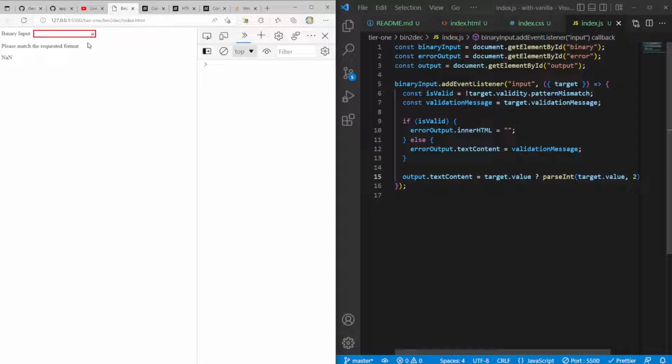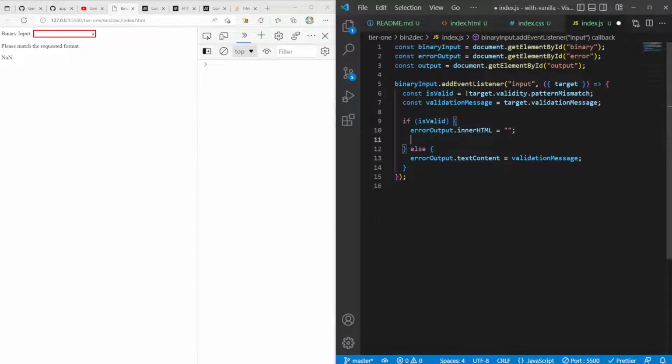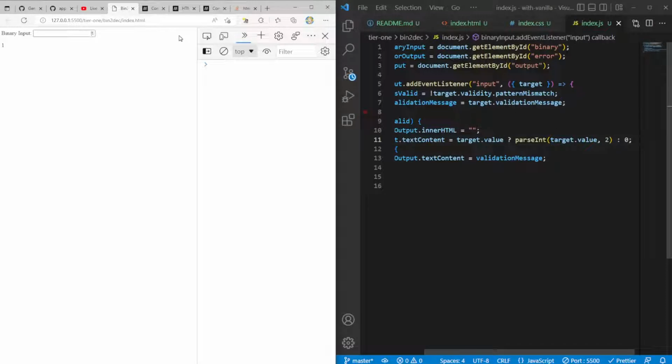Oh, and it can't also parse that. Now, this should only happen if it's valid, else. Yeah, we should only do this if it's valid, right? Let's try this out. So 1, 3, 0. Please match the requested format.